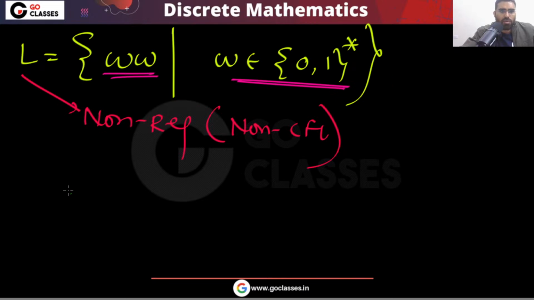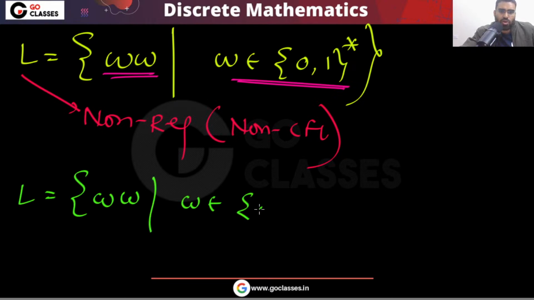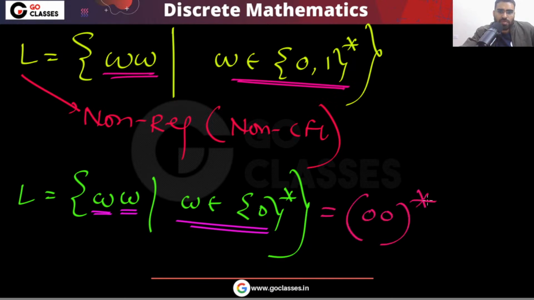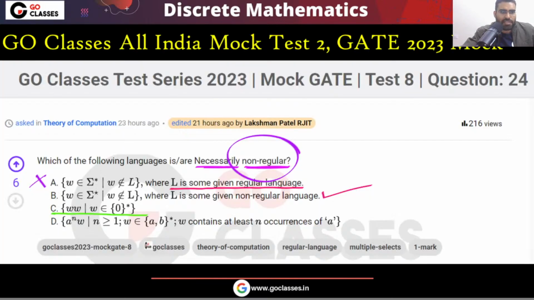Now look at this language where W belongs to 0*. This is just an even number of zeros, right? Because W is a sequence of zeros followed by the same sequence of zeros. So that is your even number of zeros, and that is regular. So finally I can say that in this question option C is not the answer, because the question is asking for non-regular, but option C is regular.